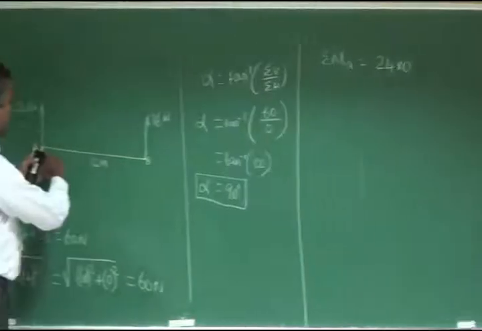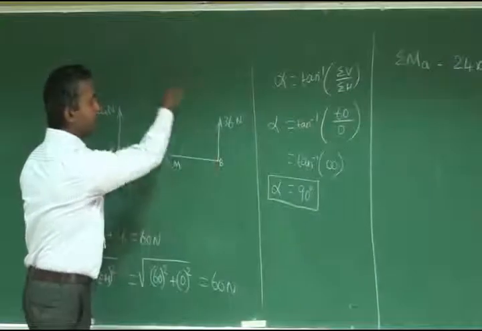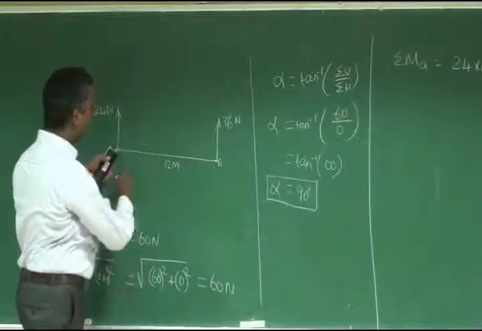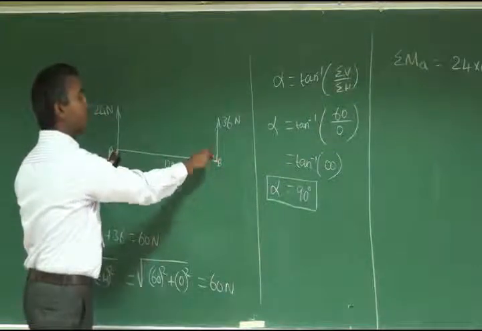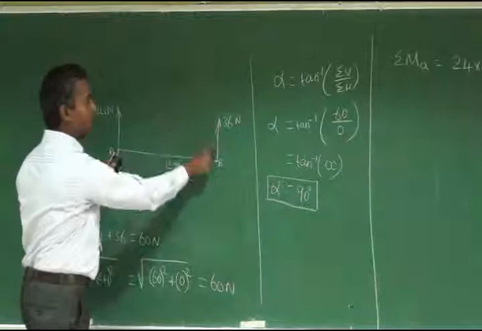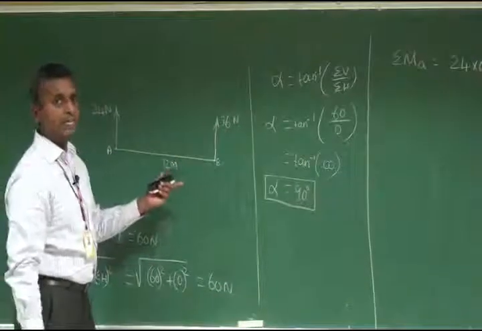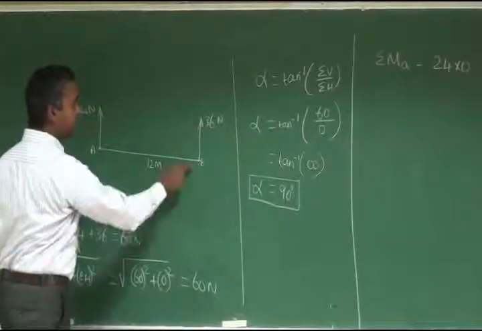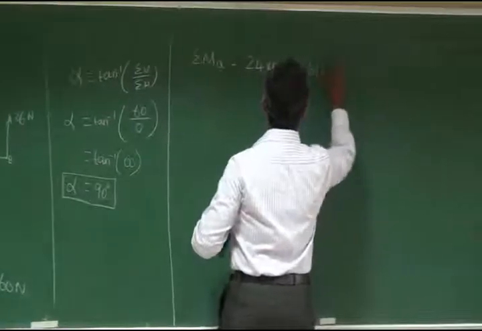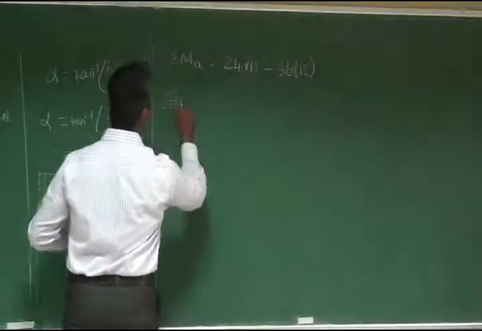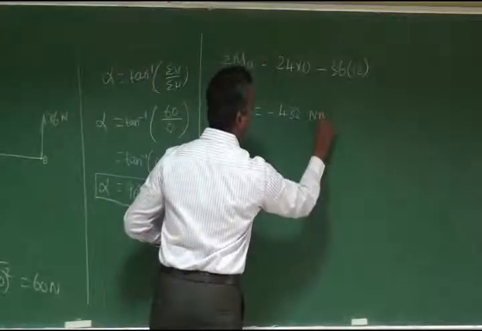With respect to point A, it is creating an anti-clockwise moment. If you fix your hand at point A, the force at the other end is moving upwards, to the right hand side upwards. So it is anti-clockwise, and anti-clockwise means our sign convention is negative. So minus 36 into 12. The final result is sigma MA is equal to minus 432 Newton meter.